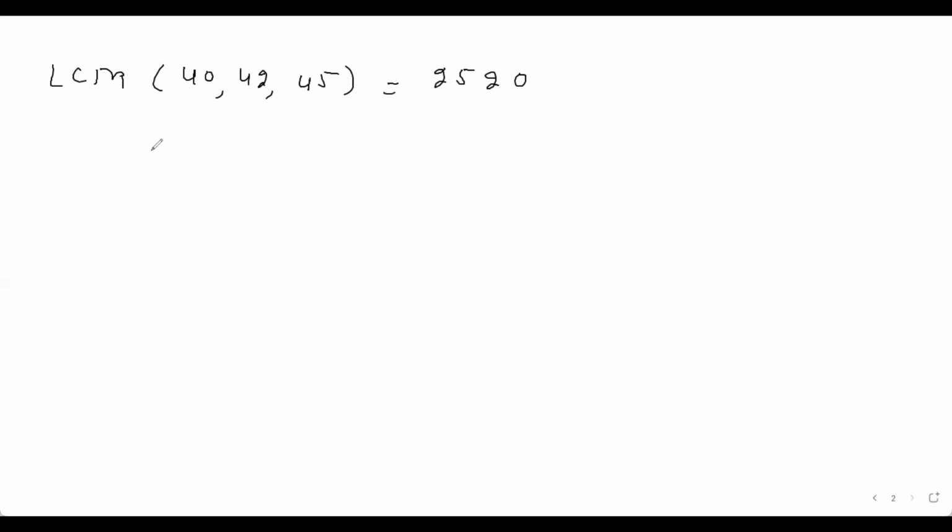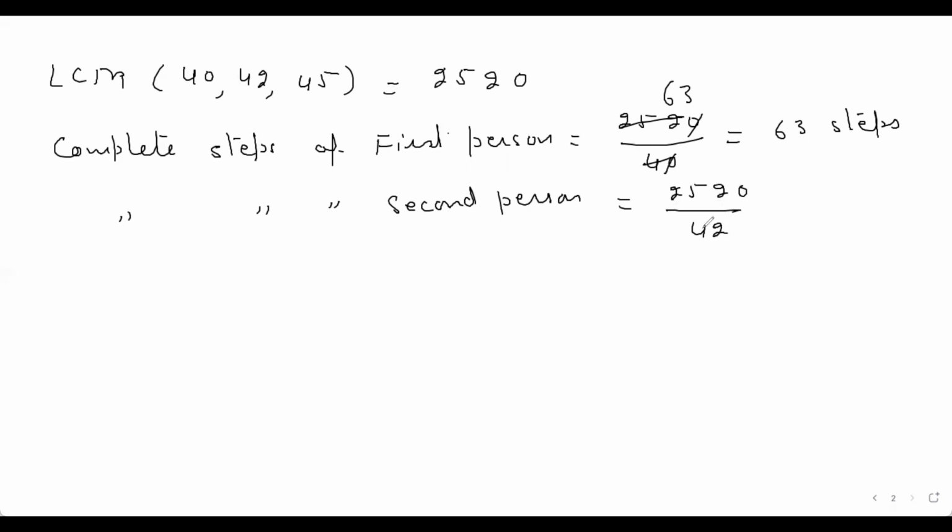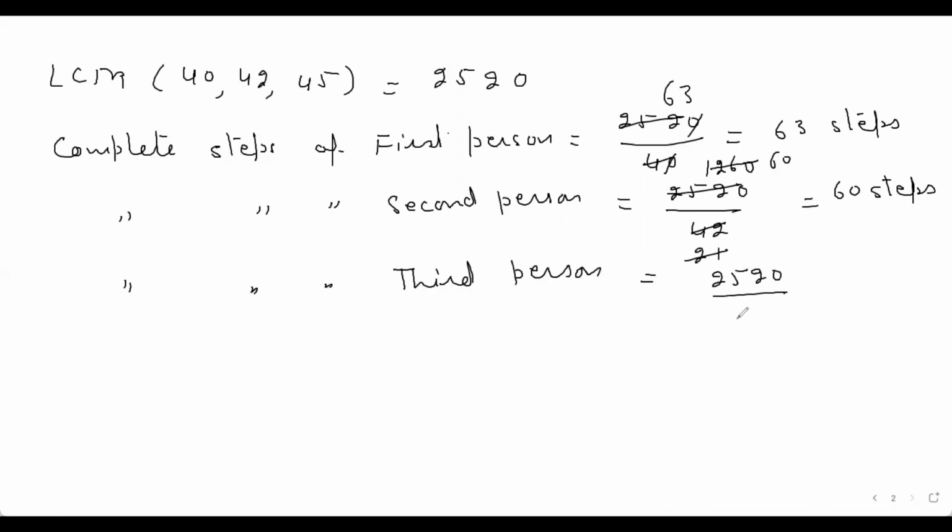But now I'm going to explain what is the meaning of these complete steps. Complete steps of first person is, if we divide 2520 by 40, we will have the complete steps, 63 steps. Complete steps of second person, if we divide 2520 by 42, we will have their complete steps, 60 steps. Complete steps of third person, divide 2520 by 45, 56 steps.